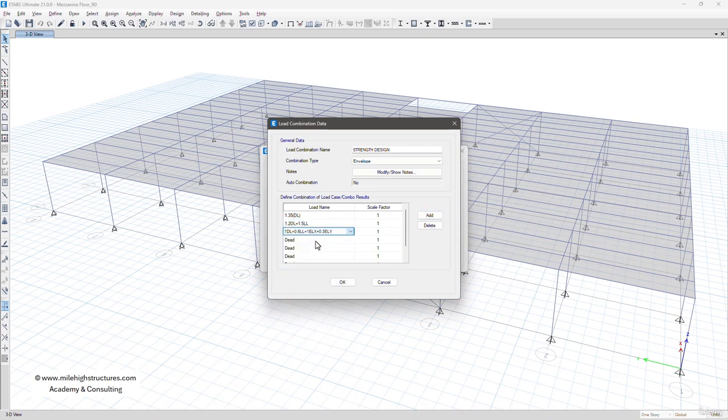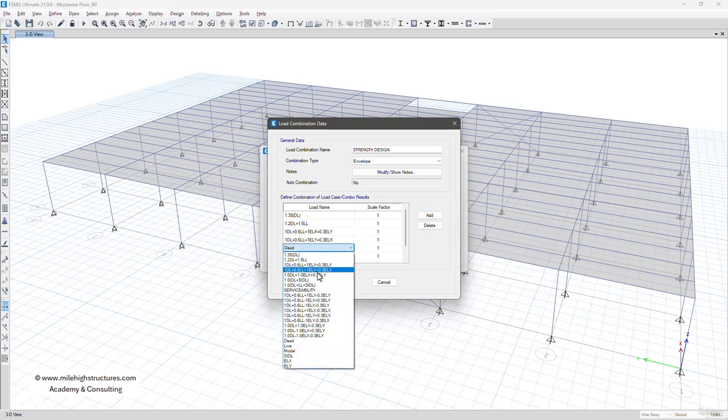So now we can select all the strength design load combinations here.